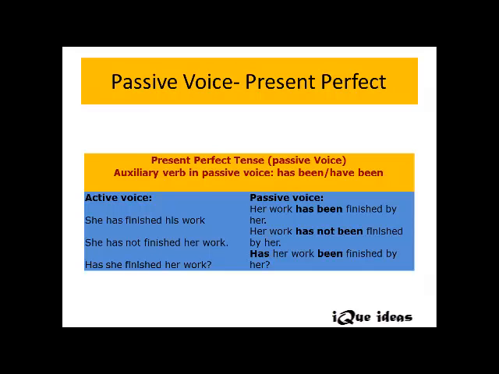I just want you all to understand only two things here. As I mentioned earlier, in passive voice, we have to always use 3V. And how do you differentiate between active voice and passive voice when you are using a perfect tense? Just remember these two words, has been and have been. They are used in passive voice when you're dealing with perfect tenses, right? Has for singular and have for plural.